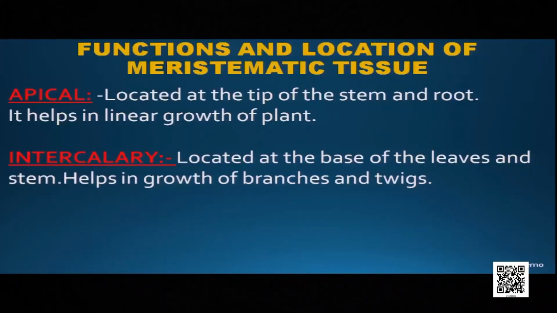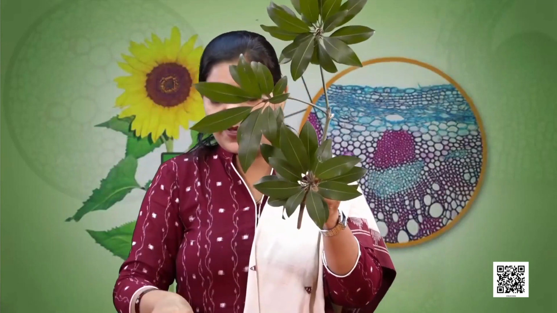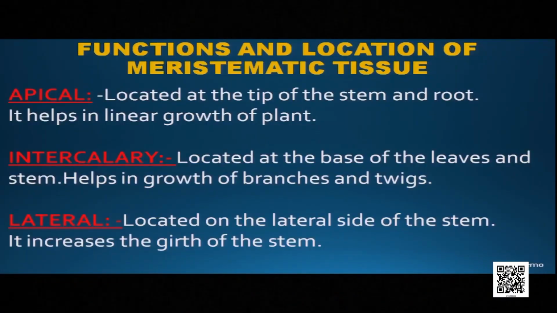Now, second type of meristematic tissue is intercalary meristematic tissue. Intercalary meristematic tissues are located at the base of the leaf or just above the node. It is located just above the node or at the base of the leaf. That means it helps in the formation of branches and twigs. The third type of meristematic tissue is lateral meristematic tissue.